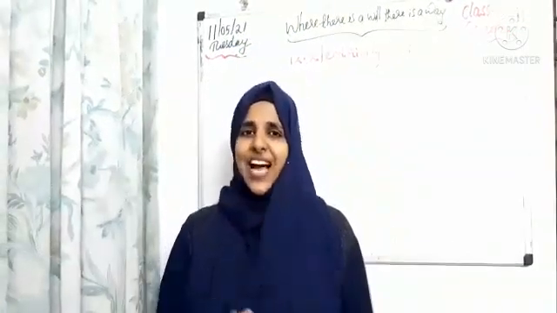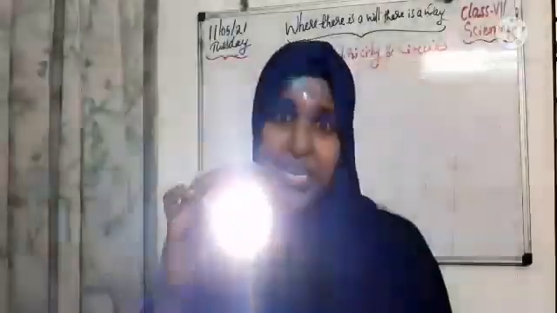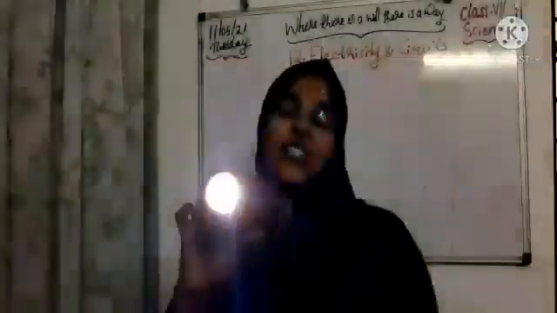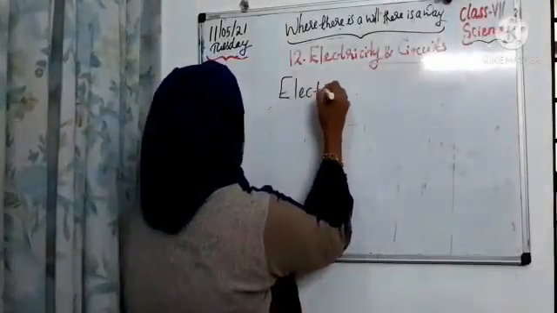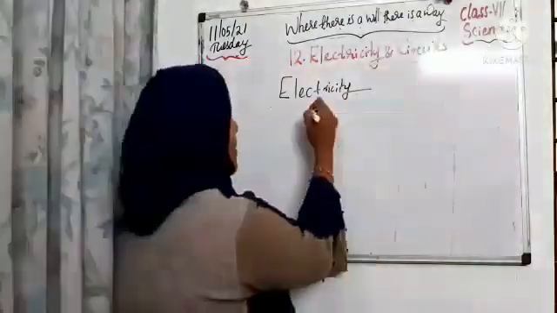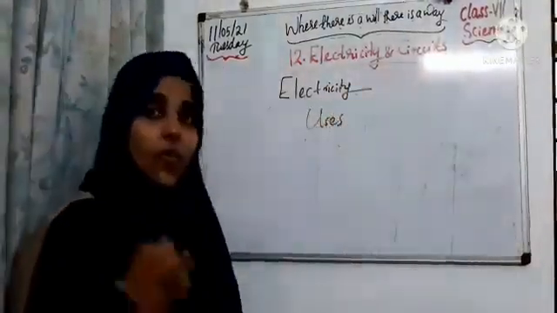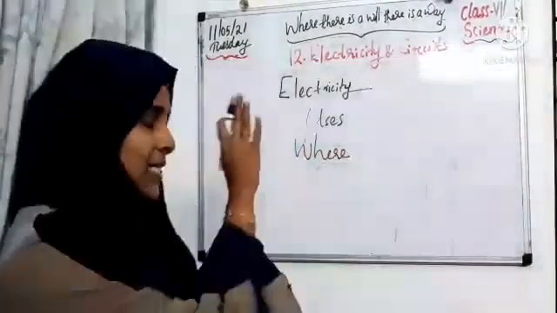But instead of electricity, I use some item for taking class for you. Which item do I use, children? That is the torch light. Okay. Instead of electricity, I am using this torch light because I need to take the class for you. At any cost, I will take the class. Even if there is no electricity, I will teach you with a torch light. Okay. So students, in this class, we have to check what is electricity, what are the main uses of electricity, and where does it come from. These are all the things we have to check in this chapter.